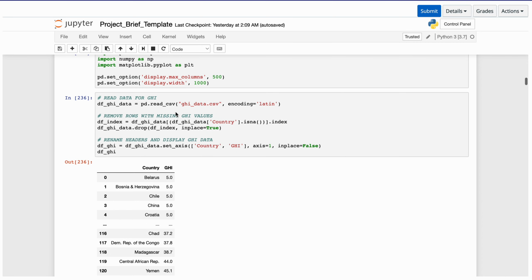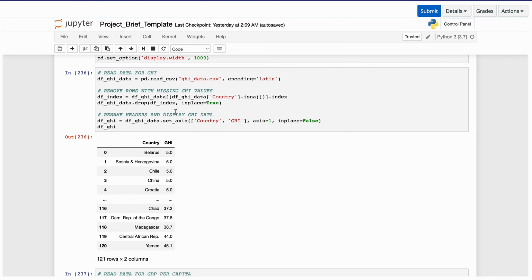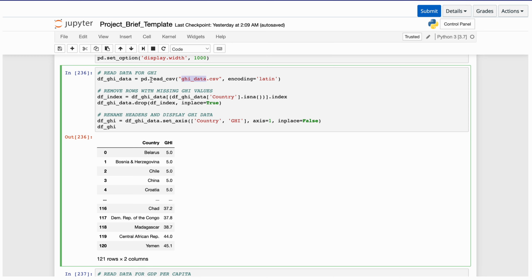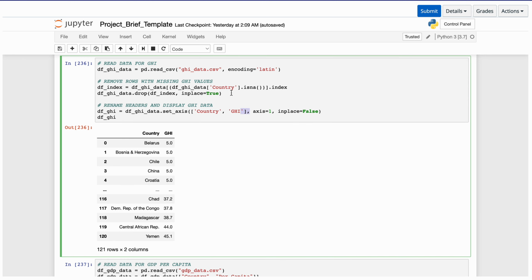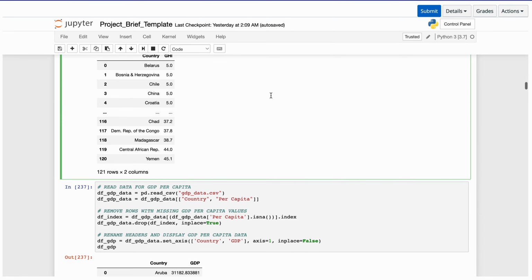We can now proceed into reading them. To read the GHI data, all we have to do is simply do pd.read_csv, and we change the Global Hunger Index into GHI. It is important to note here that we are dropping all the countries that do not contain a GHI value. So if the cell is left blank, then the whole record gets dropped.